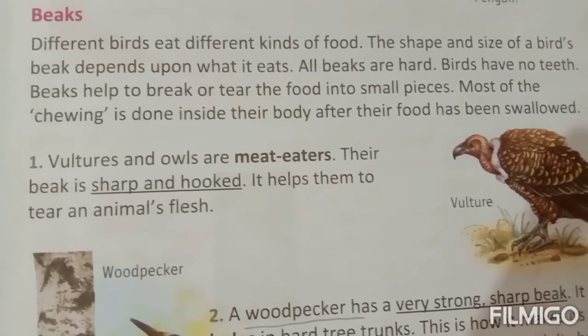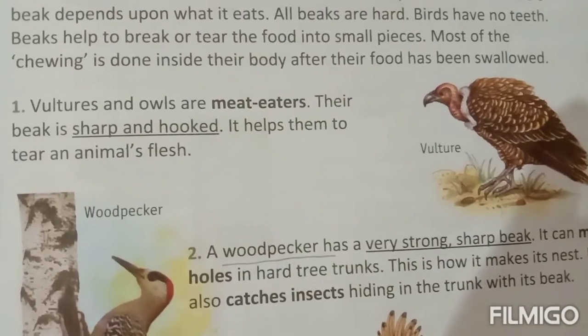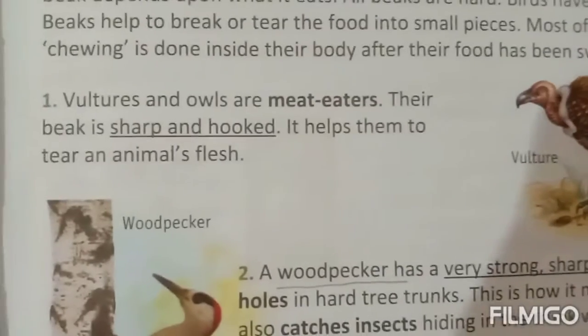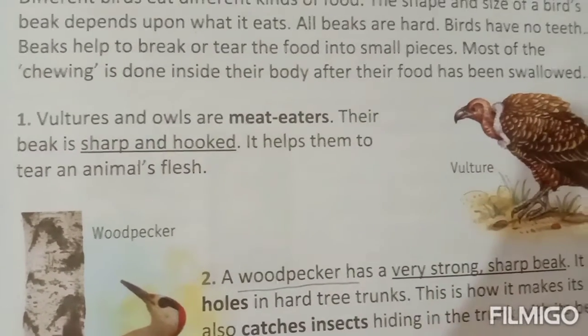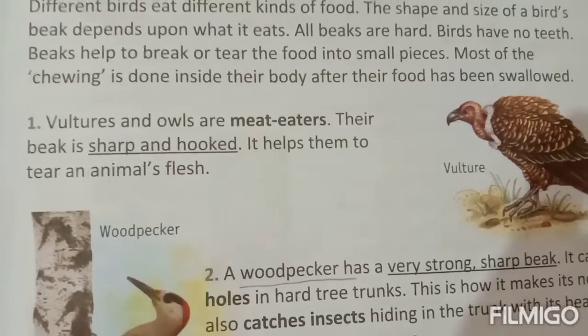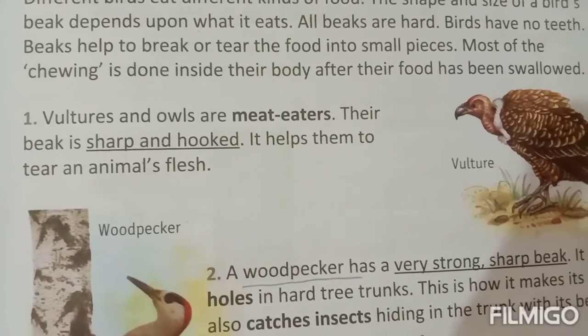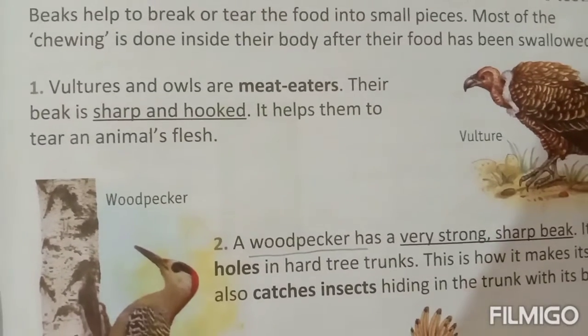Their food is swallowed. So here you can see the picture of a vulture. This is a picture of a vulture. Vultures and owls are meat eaters, means vultures and owls are eating meat. Their beak is sharp and hooked. It helps them to tear an animal's flesh.